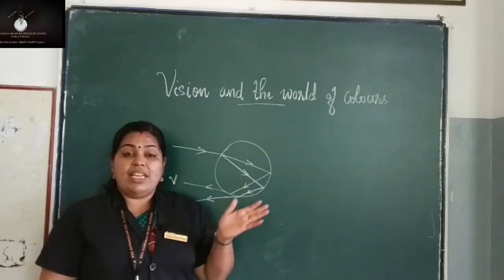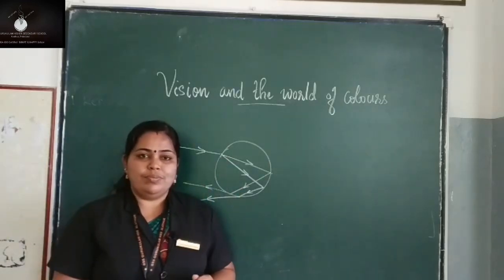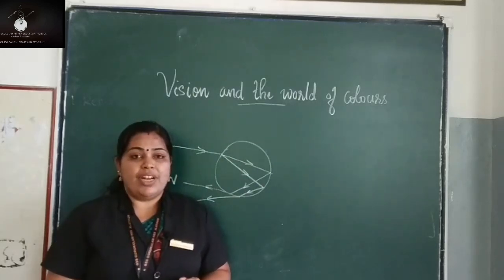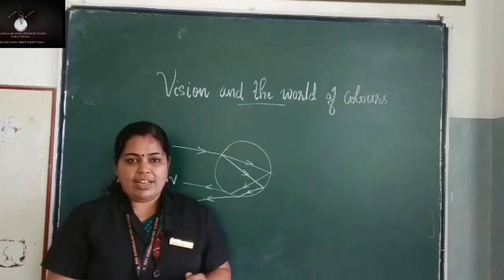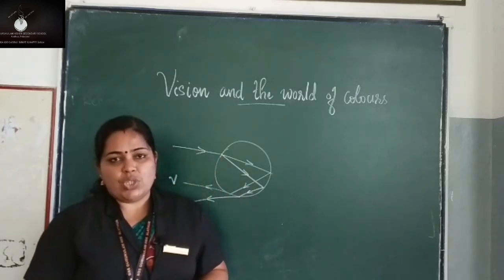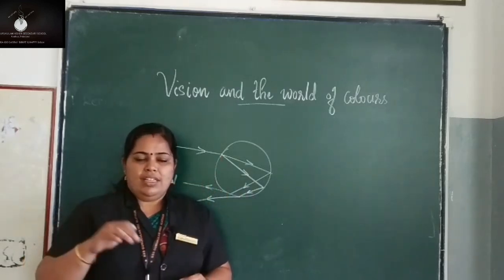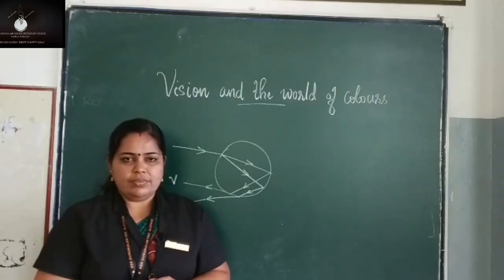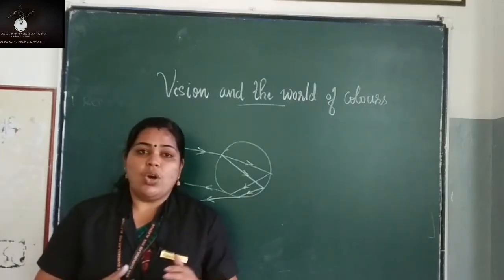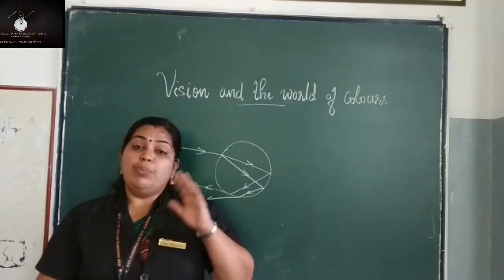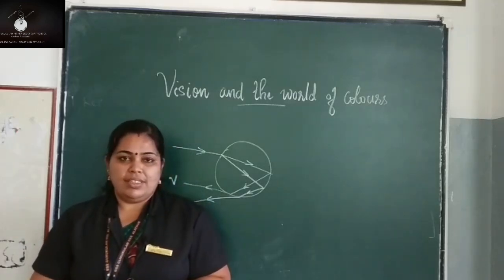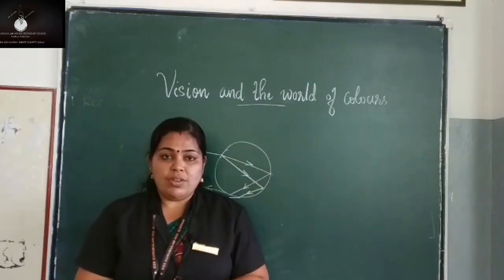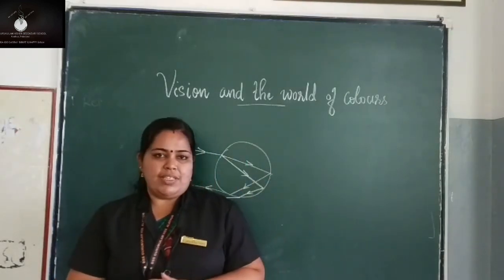Which color will be seen at the outer edge of a rainbow? Have you noticed it? It will be red. Red will be at the outer edge of the rainbow, and at the inner edge we can see violet. When the position of the sun is near the horizon, the rainbow will be bigger. When the sun is much above the horizon, the rainbow disappears.